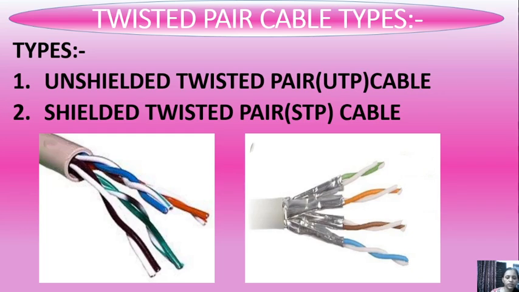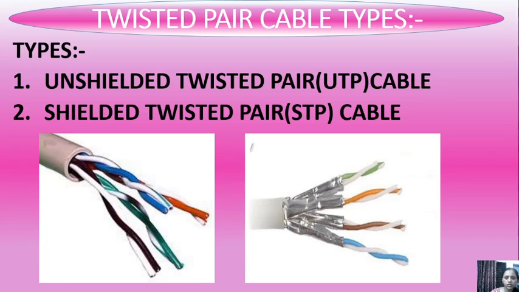Shielding means to protect something or somebody from danger or damage, or we can say to cover something or to secure something. So unshielded means there is no cover. Shielded means there is cover.